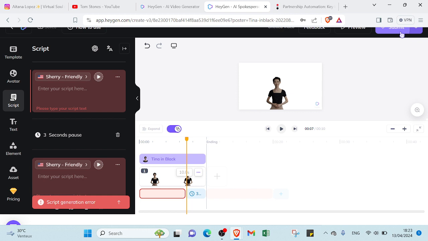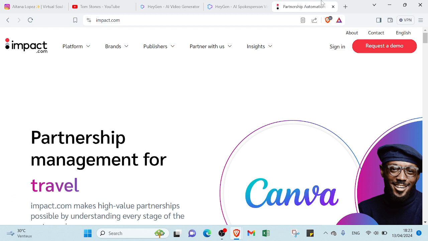So let's say for example you can start with affiliate marketing through platforms like impact.com. It offers affiliates flexibility in terms of how they promote products or services, allowing them to work independently. By promoting products or services through affiliate partnerships, affiliates can earn commissions on sales generated through the referral links.